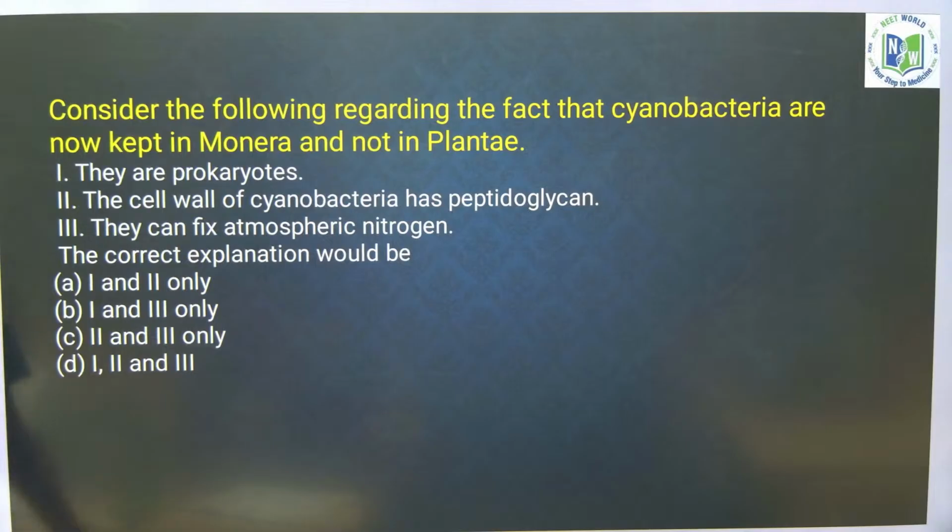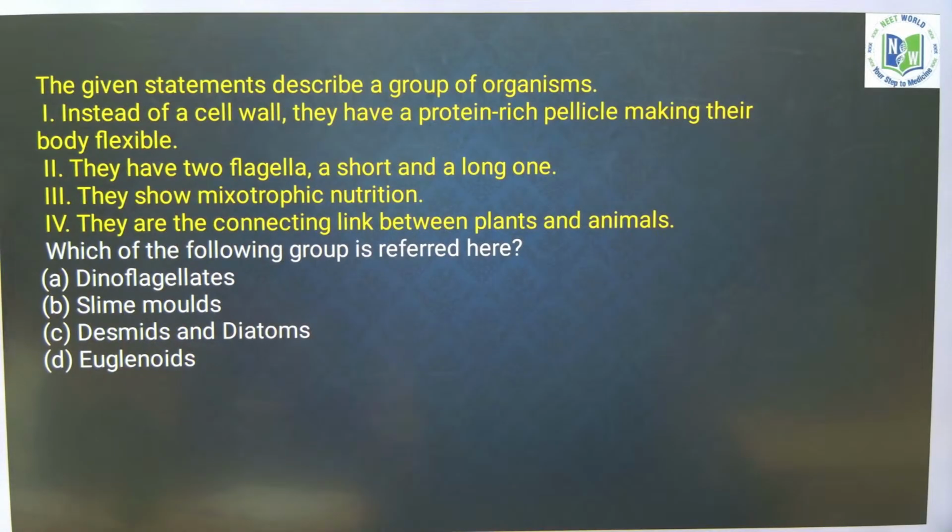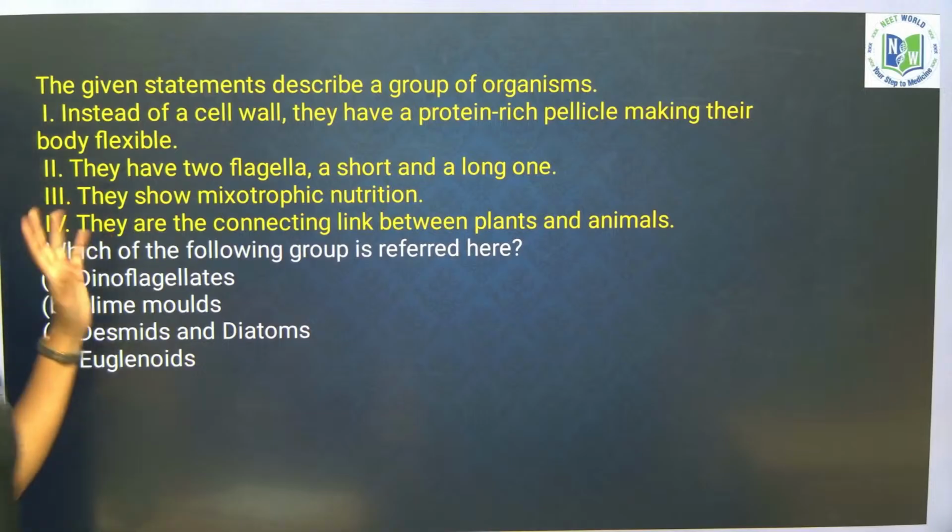Look into this. Consider the following regarding the fact that cyanobacteria are now kept in Monera and not in Plantae. They are prokaryotes, correct? The cell wall of cyanobacteria has peptidoglycan, correct? They can fix atmospheric nitrogen, correct? So option D will be the right answer. This is about Protista, fine.